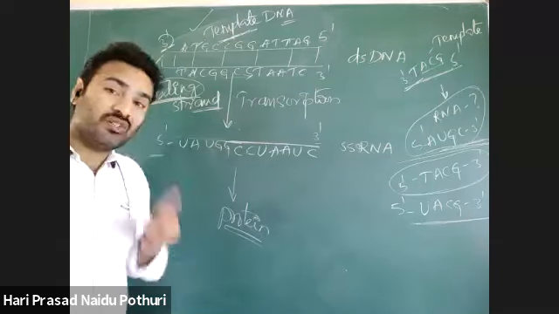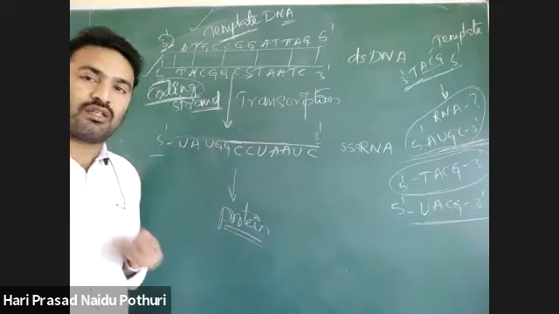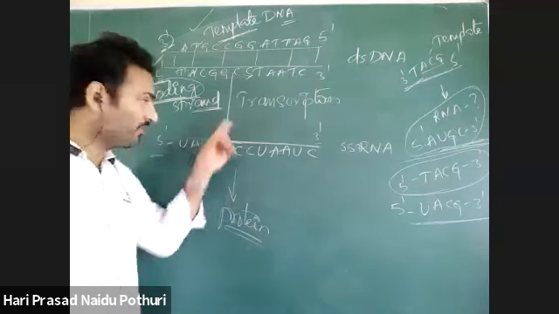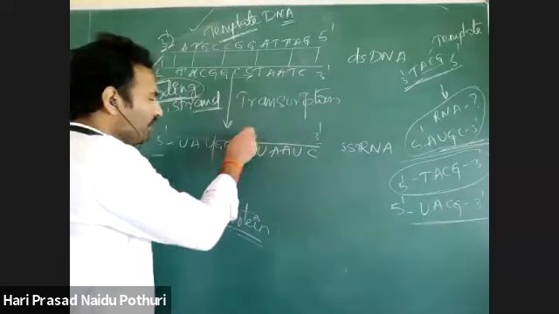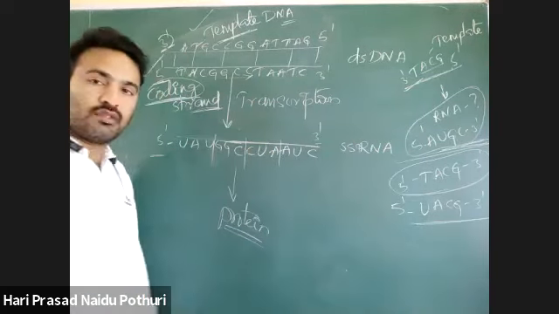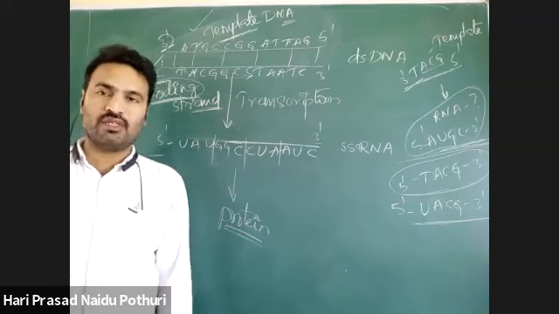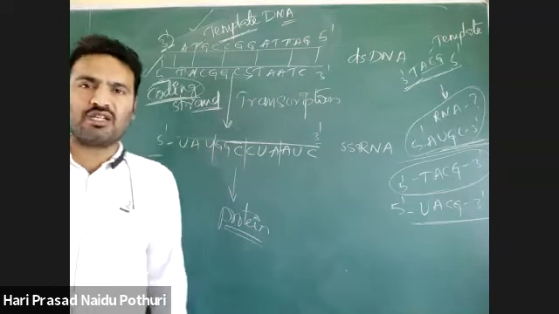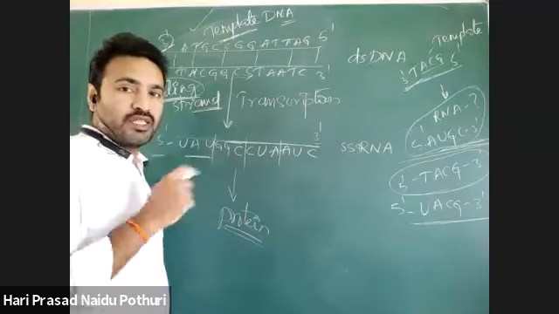RNA has a genetic code sequence; 3 nucleotides in RNA are called a codon. In the next class, after transcription, we will go for codon. One codon codes for one amino acid in a protein. You might have studied the genetic code in lower standards also. So codon means genetic code.